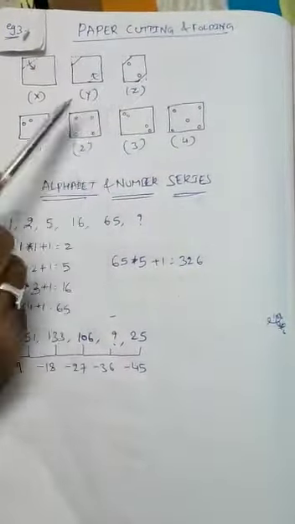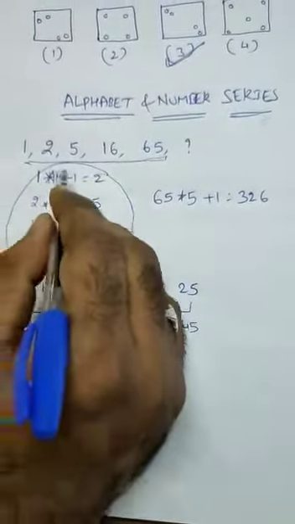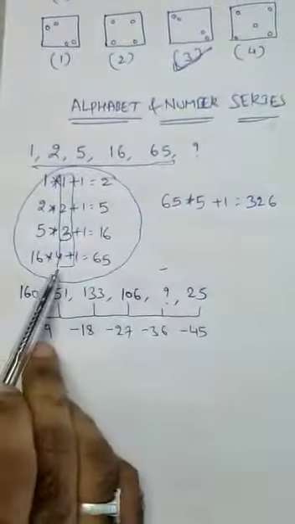Just observe this one. First they are multiplying by 1 and adding 1, and we are getting 2. 1 into 1 plus 1, 2. And again 2 into 2 plus 1, 5. Next 5 into 3 plus 1, 16. Next 16 into 4 plus 1, 65. Now in this concept we are getting some logic: it is going on one series, 1, 2, 3, 4. So for this 65, we have to multiply by 5 and add 1. We will get the answer as 326.